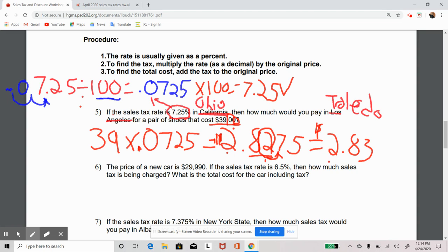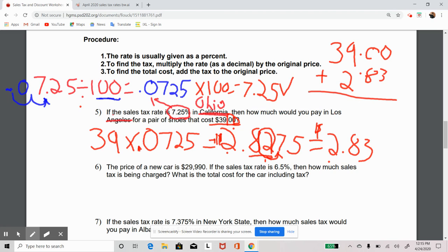So now, let me just erase the part here on the side, and then what I'm going to do is have $39 plus $2.83 there. This is what I call a subtotal. A subtotal is basically when you have all your items added up.